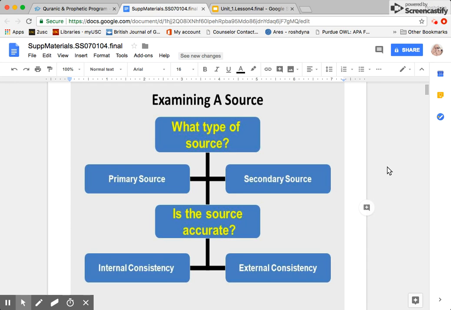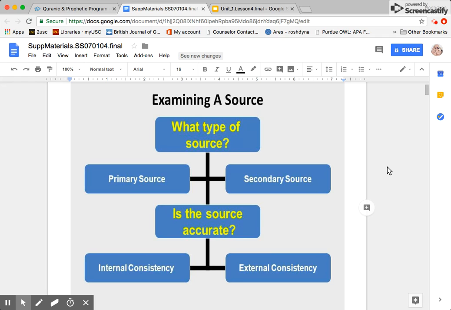So the next thing we talked about in class was examining a source. We looked at two types of sources, primary source and secondary source, and how we analyze those sources to see if they are accurate. That's internal consistency or external consistency. So we can do those kinds of checks, like we did with the letter to Paris, to see if we trust this source or not.